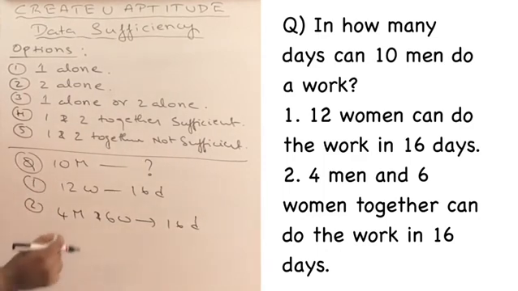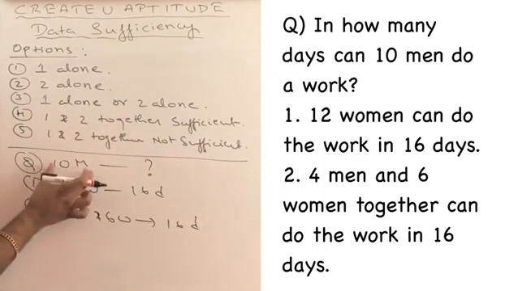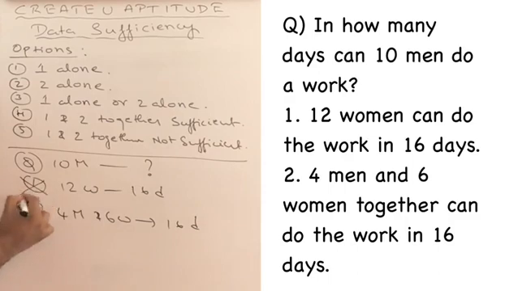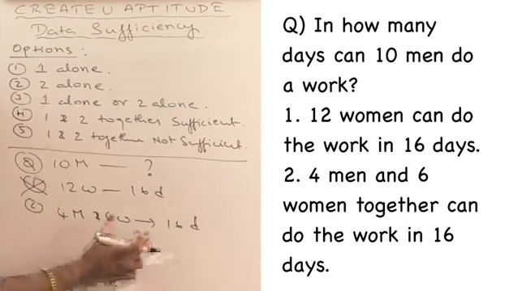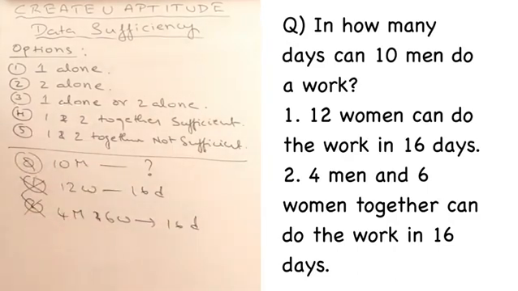So these are the two statements. Now you have to pay your attention. He asked about men. With women I cannot answer the question, that is for sure. He asked about men and he has given information about men and women. Even this is impossible to answer the question.